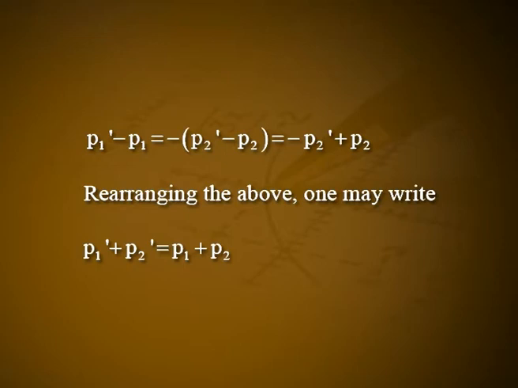Rearranging the above, one may write p1 dash plus p2 dash equals p1 plus p2. Obviously, the left hand side is the total momentum of the system of two particles at time t dash, and the right hand side is the total momentum at time t.